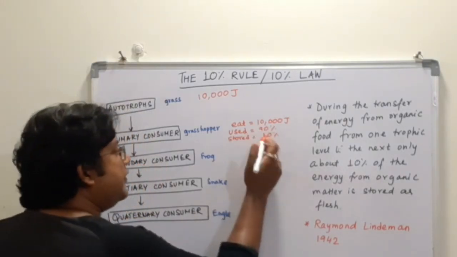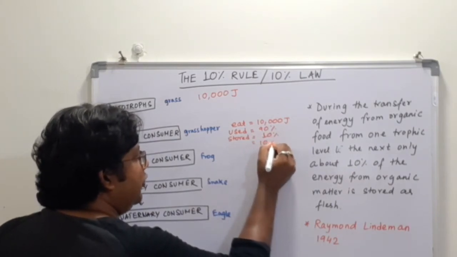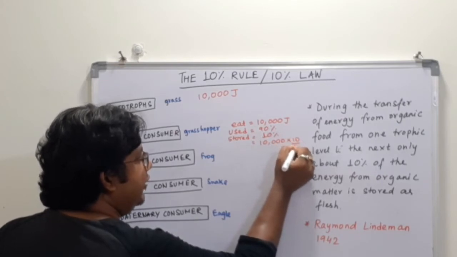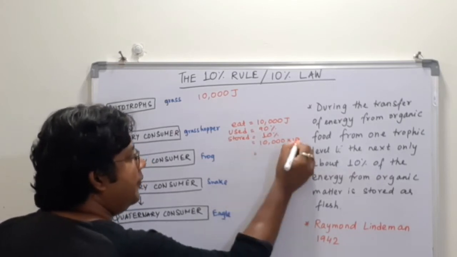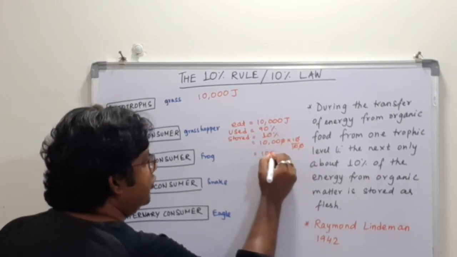Now what is the 10% value of 10,000? So I'll do a calculation over here. So we have 10,000 into its 10%. So what will come? Cancel out zeros. So I have 1000 joules.